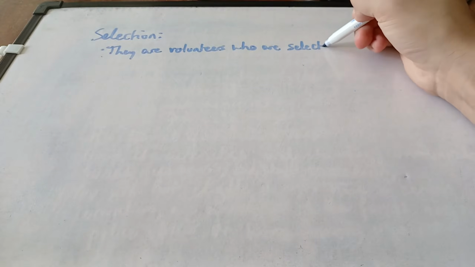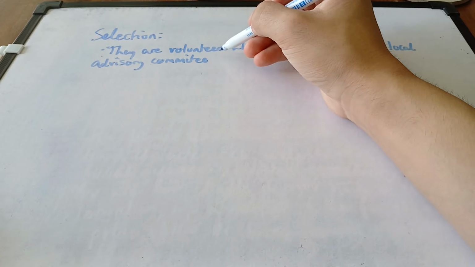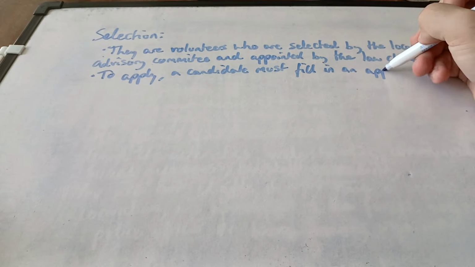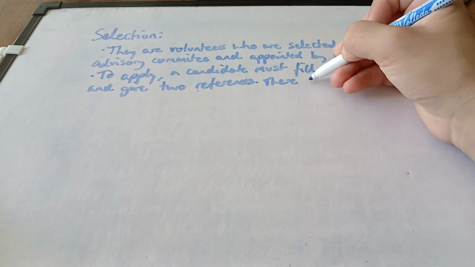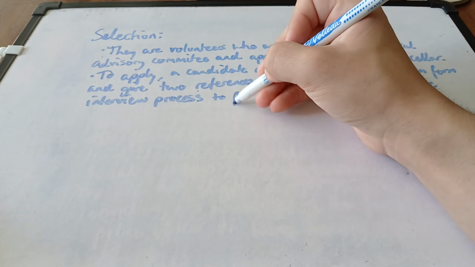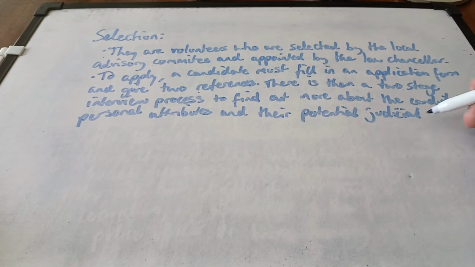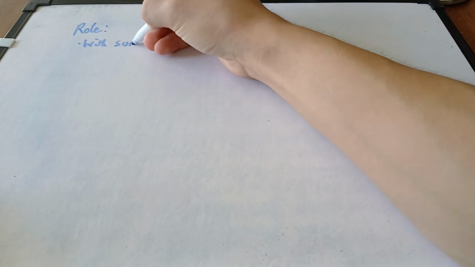Now looking at the selection process for magistrates. They are volunteers that are selected by the local advisory committee and appointed by the Lord Chancellor. To apply, the candidate must fill in an application form and give 2 references. There is then a 2-stage interview process to find out more about the candidate's personal attributes and their potential judicial aptitude. Now moving on to the role of a magistrate.